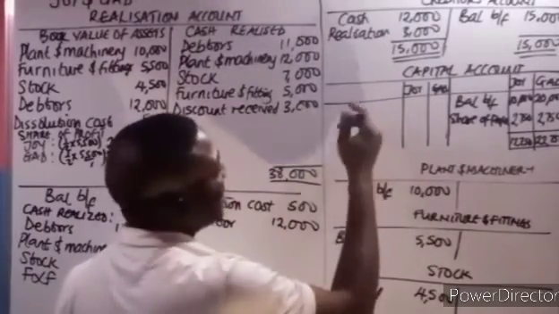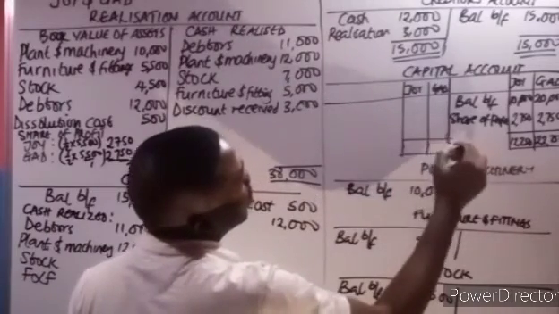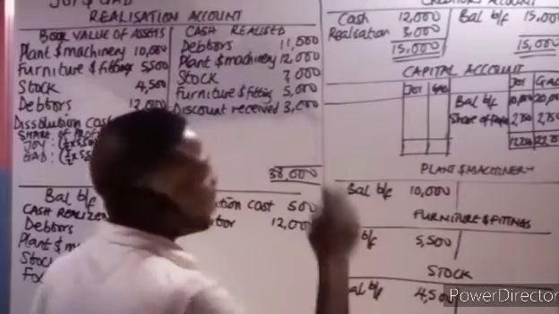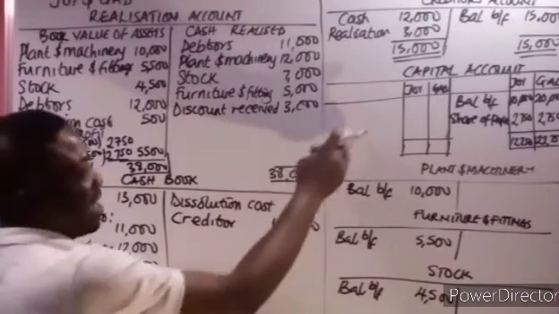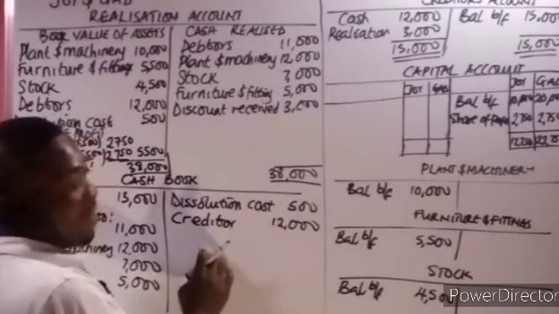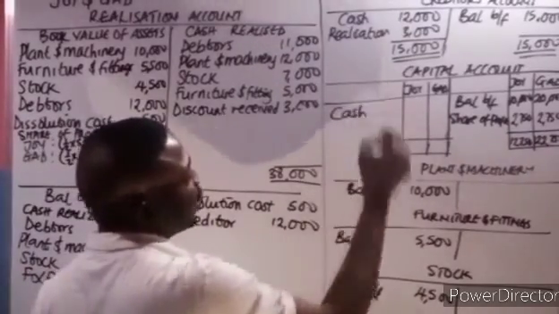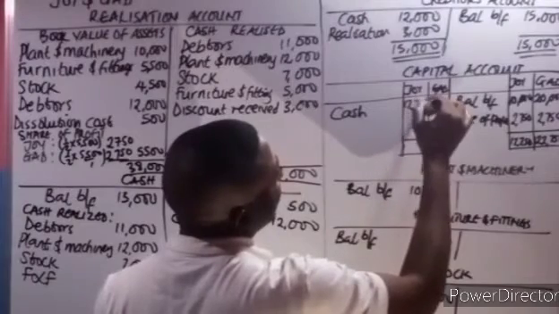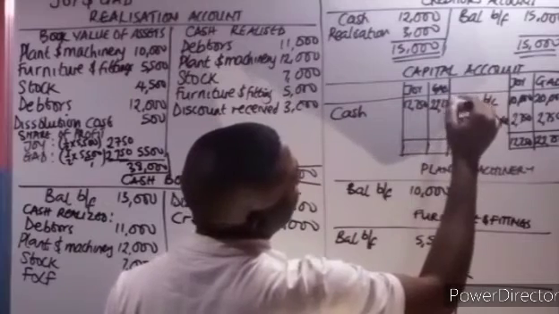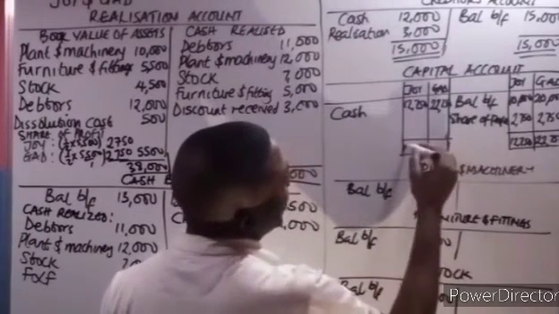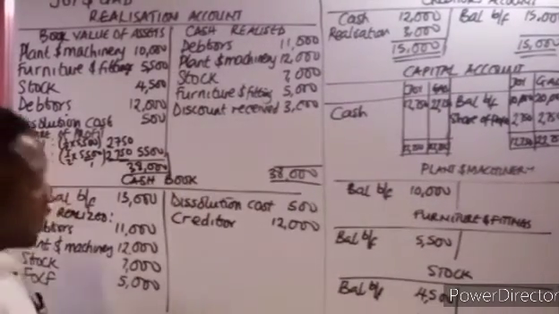They didn't take any asset. So the balancing figure, remember, I've said the balancing figure will not be balance carried down, it will be cash, because it will be paid from here. It means what is there as the balancing figure must reflect what will be the balancing figure for cash. So it will be cash as 12,750 and this as 22,750. Okay, for the cash.